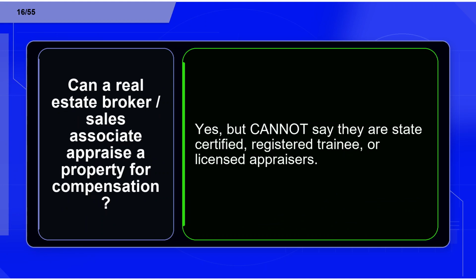Flashcard 16. Term. Can a real estate broker or sales associate appraise a property for compensation? Definition. Yes, but cannot say they are state certified, registered trainee, or licensed appraisers.